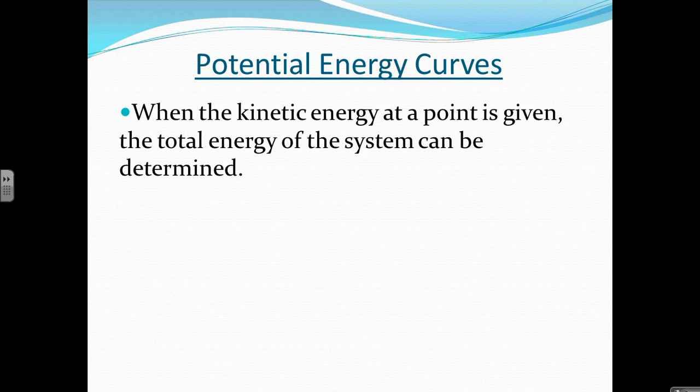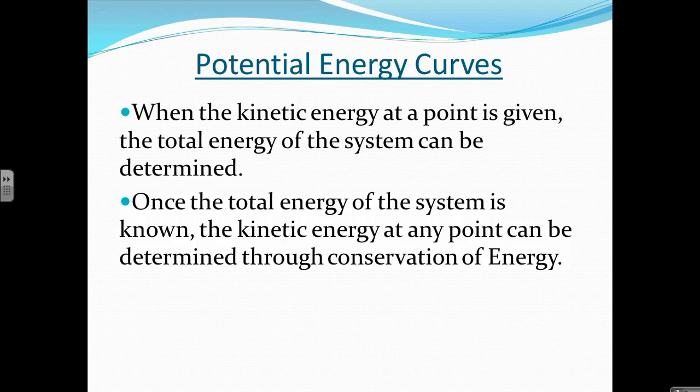So if they give you the kinetic energy at some point, it doesn't matter what point it is, you can just add that to the potential energy at that point to find what the total energy of the system is. Now this total energy of the system will remain constant throughout every point, so when they give you that kinetic energy at one point, they're really giving you a method for finding the total energy of that point. But that total energy at that point applies to every point in our system.